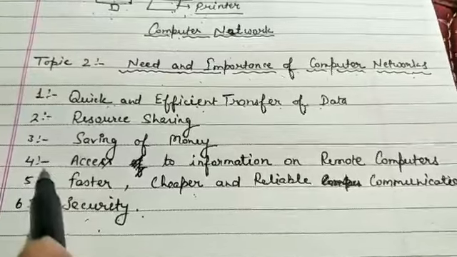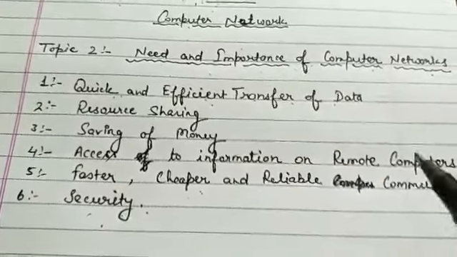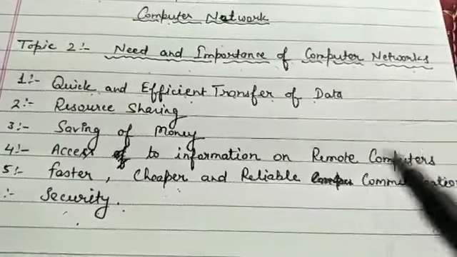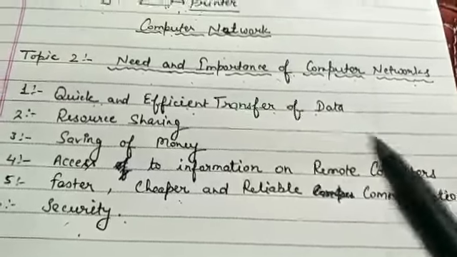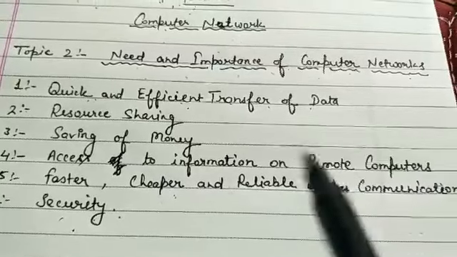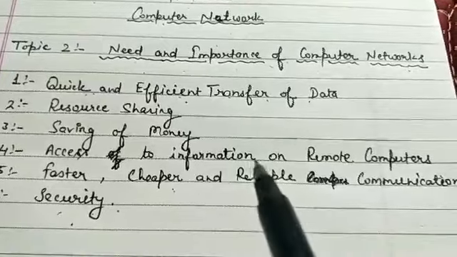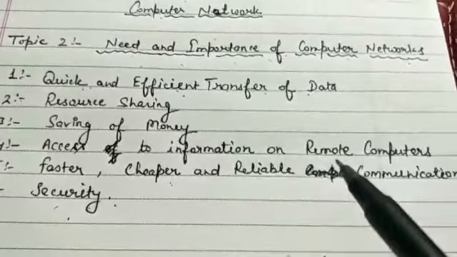Now the fourth one is access to information on remote computers. So much data is stored in a server. Here the remote computer means server, like for railway tickets. The software of the railway is stored on the railway server, so you can access all the information related to the railway, and you can buy tickets from the railway without moving from your home.